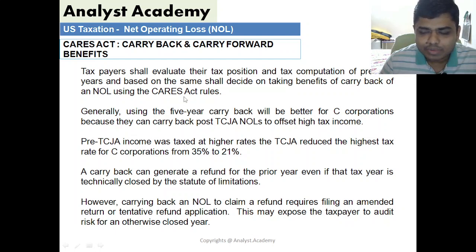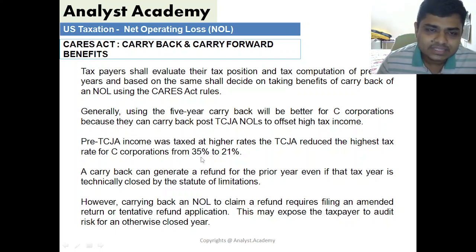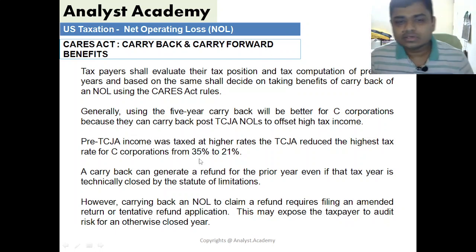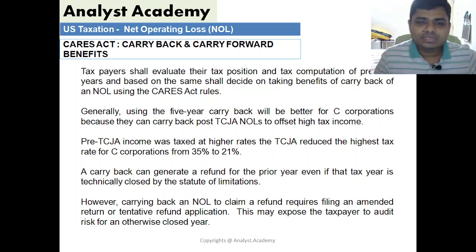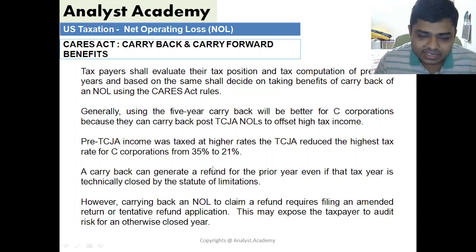Because if you go back say to 2017, the tax rate was 35% there, so you can offset your 2018, 2019 or 2020 loss with say 2017 or 2016 or 2015 or 2014 or 2013, where the tax rate was about 35%. If you offset those losses, you'll get a refund of the tax which you have paid at the 35% rate.